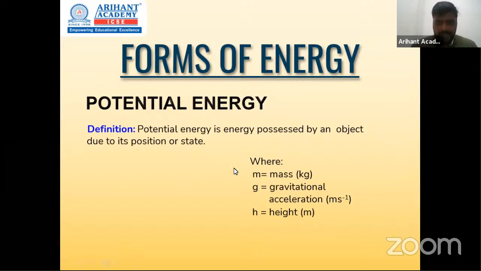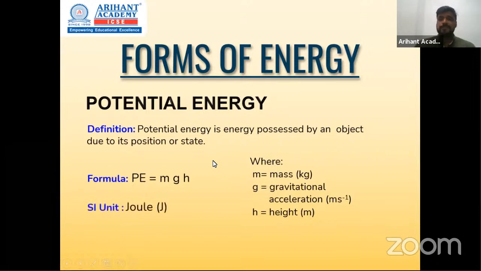Potential energy is given by the formula mgh, where m stands for the mass, g stands for acceleration due to gravity, and h stands for the height from the ground. So that is potential energy for you. Unit is joule and erg, just like जैसे energy का unit था, same would be the unit for potential energy.